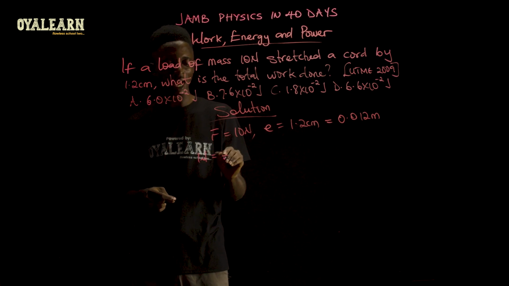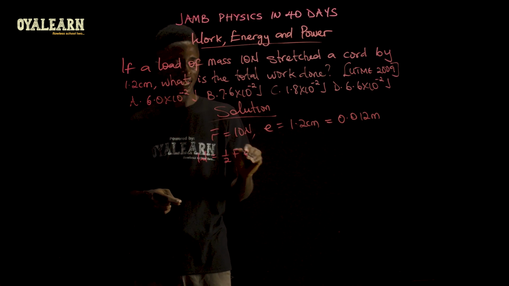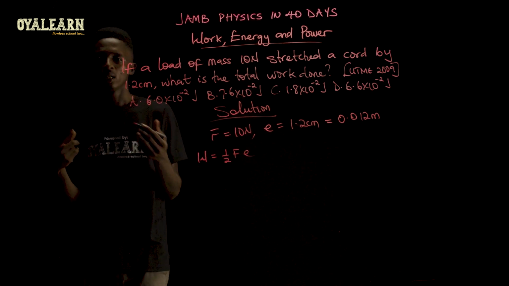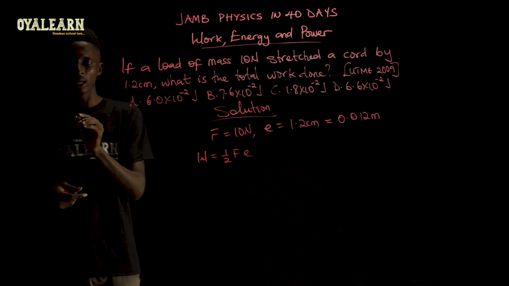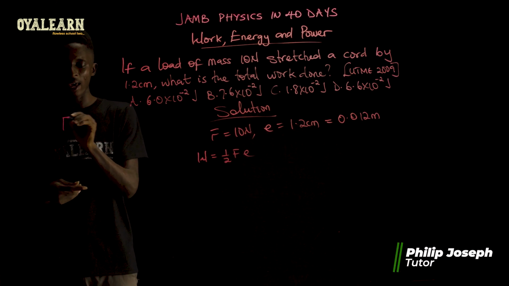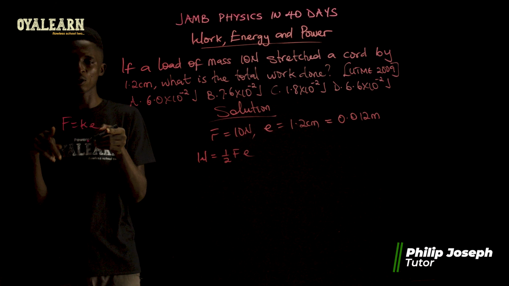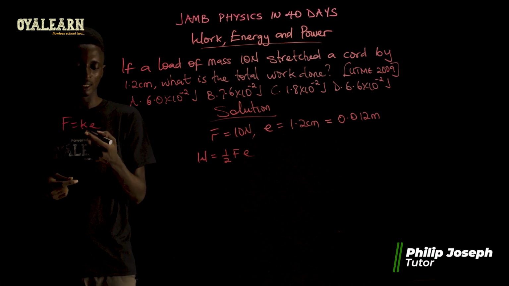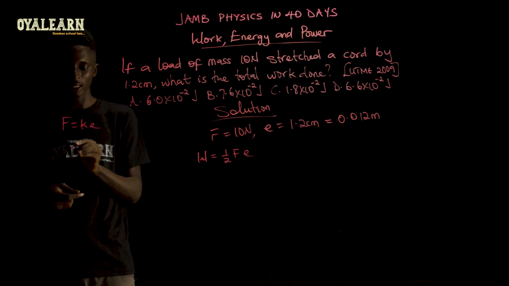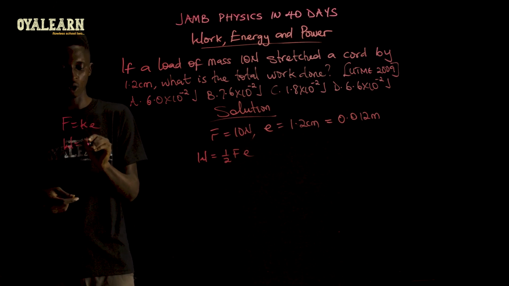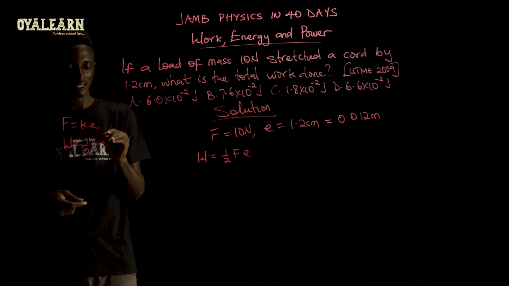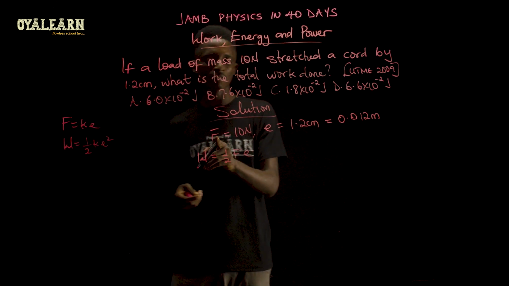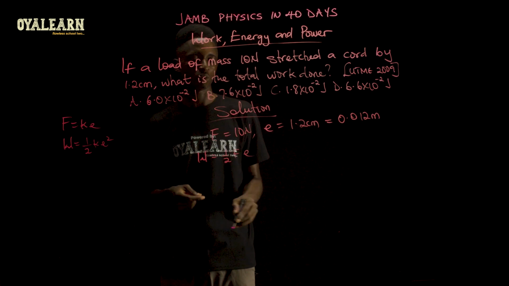Okay? And to find the work done on an elastic string, the equation is given as average of force, that is half force times extension. However, if you're using the Hooke's law equation, where we have F equals KE, you can replace F with this here. That would then give you that work done equals half KE squared. So either of these two can actually work. But because we have the force here, I will go on to use this.